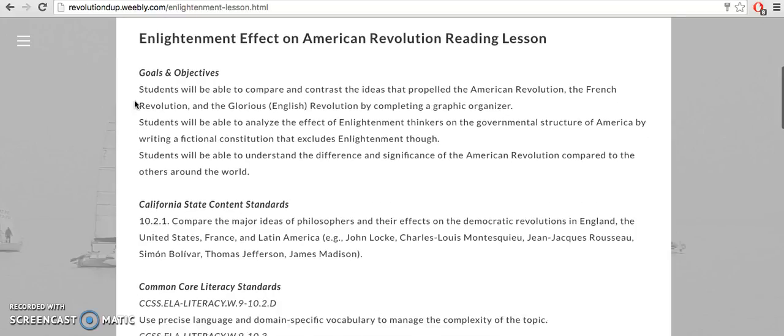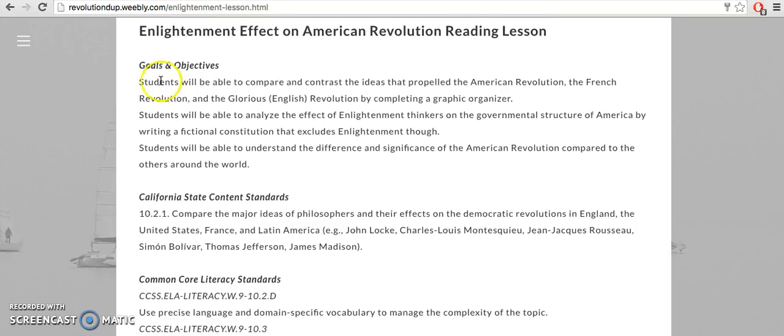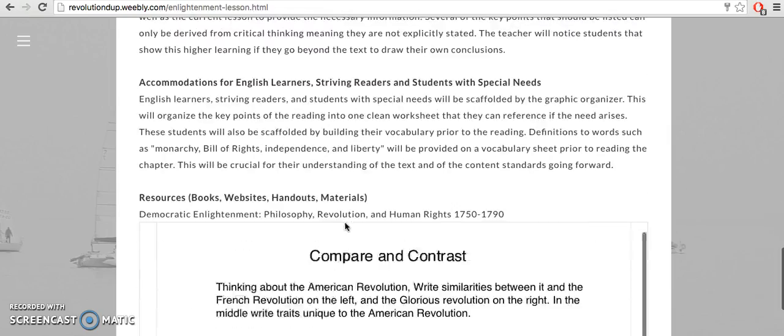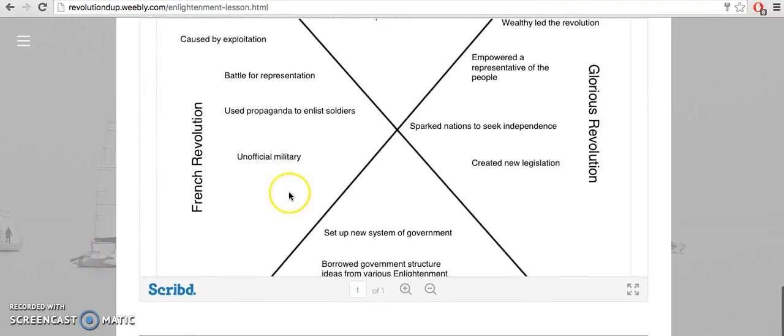And yeah, so I'm going to read these goals and objectives, or at least the first one, because it's very important that we understand these. So students will be able to compare and contrast the ideas that propelled the American Revolution, the French Revolution, and the Glorious Revolution. See, this is taking Enlightenment theory and putting it straight into action, such as the American Revolution, French Revolution, Glorious, or English Revolution. This is the lesson that's the glue of this unit.